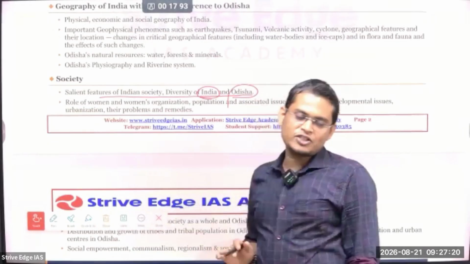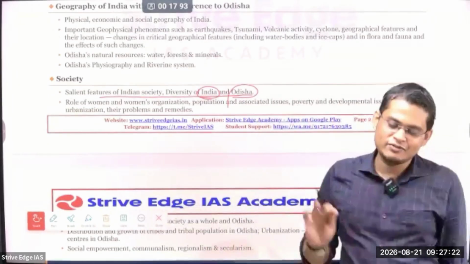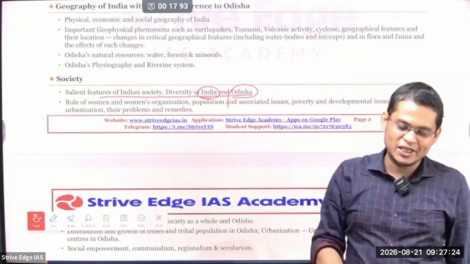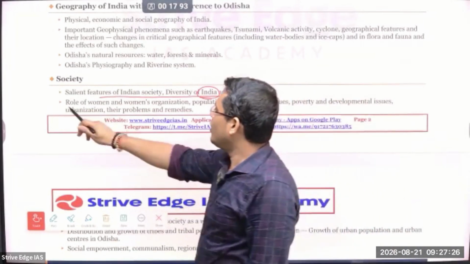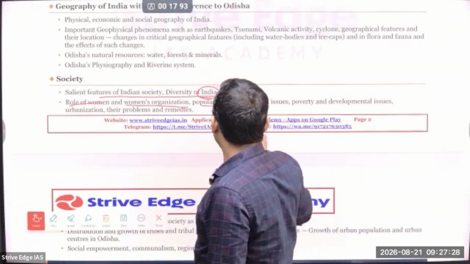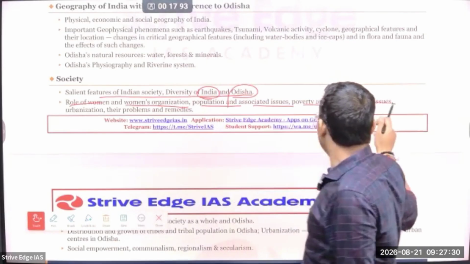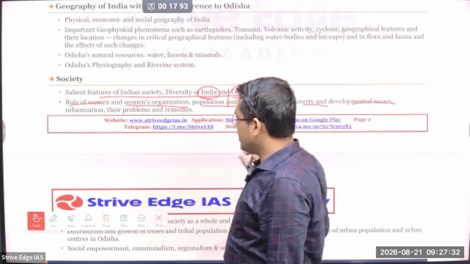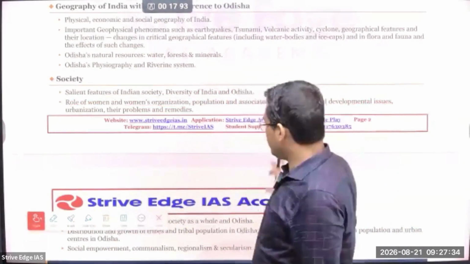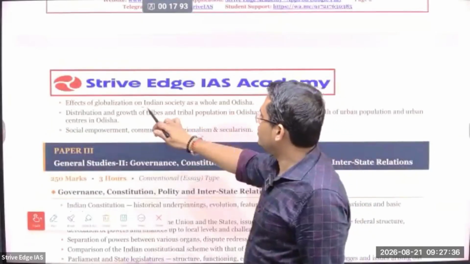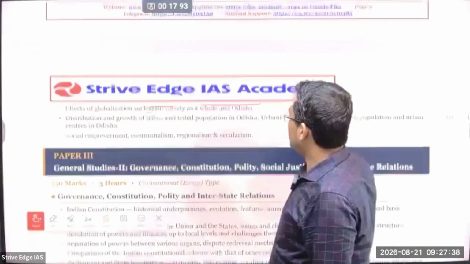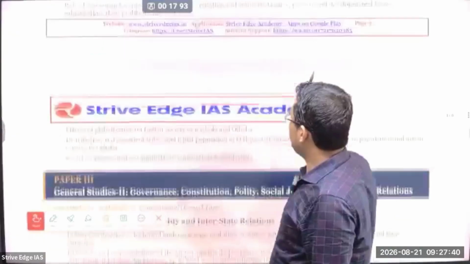So that means whatever you are studying from the perspective of India, you have to add from the perspective of Odisha as well. So role of women, women organization, population associated issue, poverty, developmental issue, urbanization, same thing as in UPSC, but you can see effect of globalization on Indian society as a whole and Odisha. So both things you have to write.